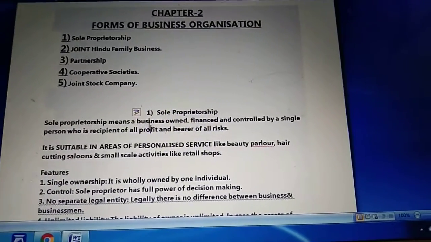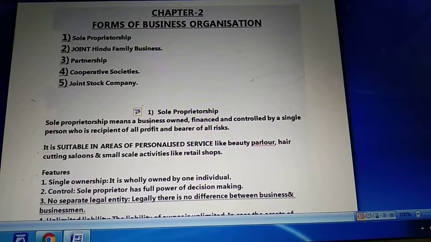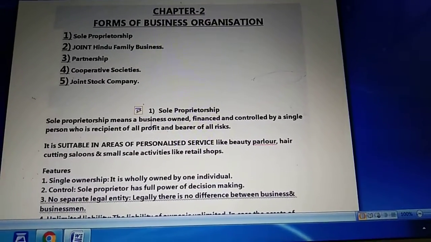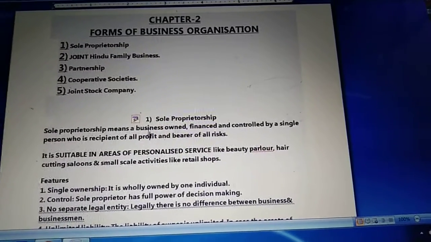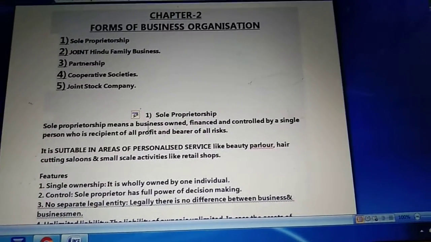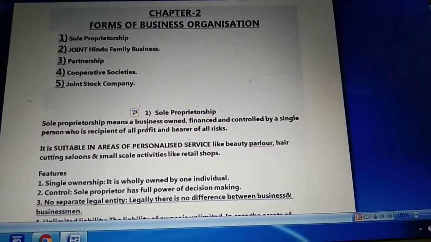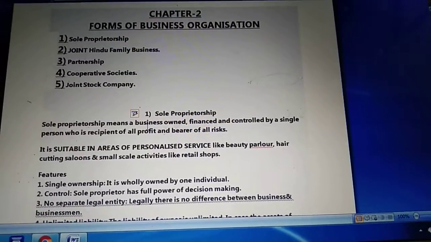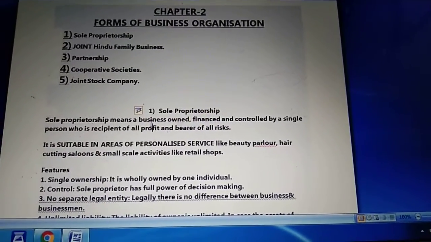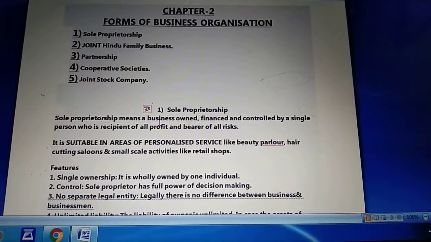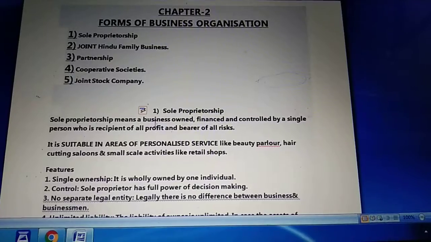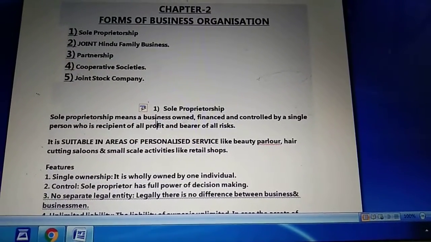Now in your syllabus we have five kinds of form of organization which an owner can choose according to its suitability. The first form of business organization is sole proprietorship. The second is joint Hindu family business. The third is partnership. The fourth is cooperative society, and the fifth is joint stock company.